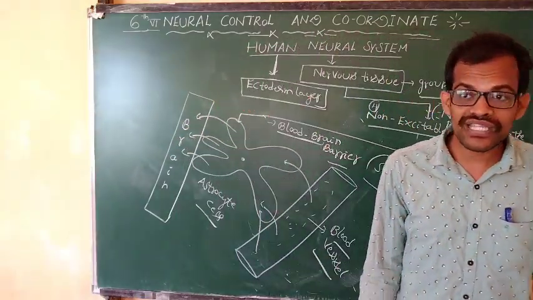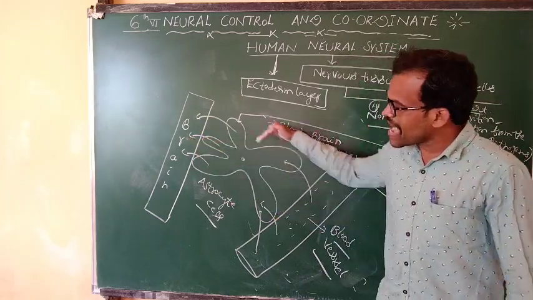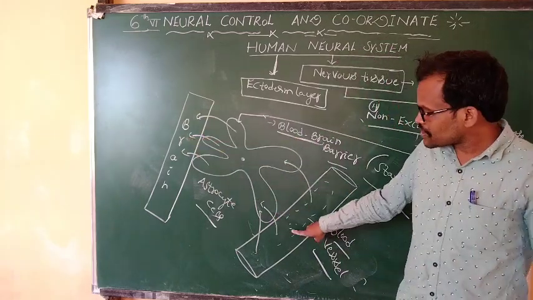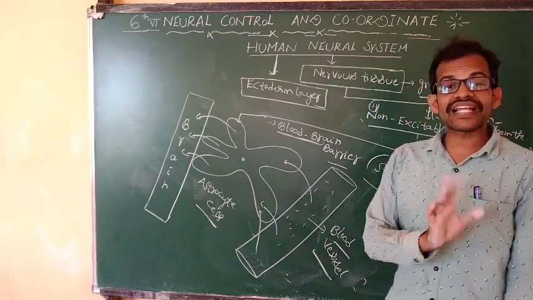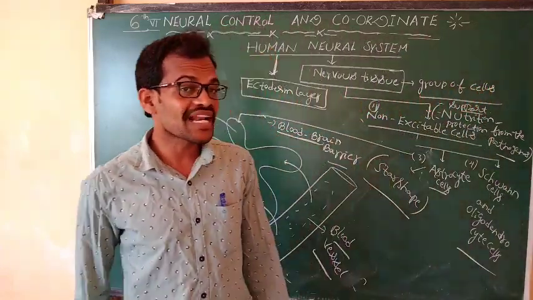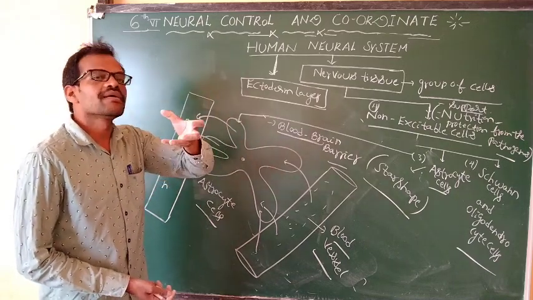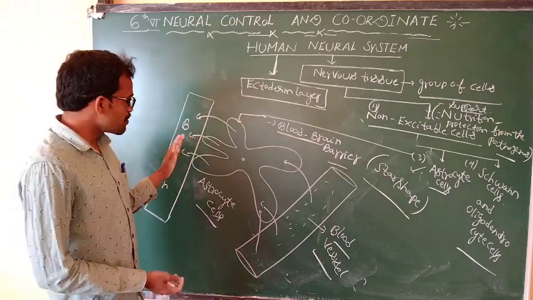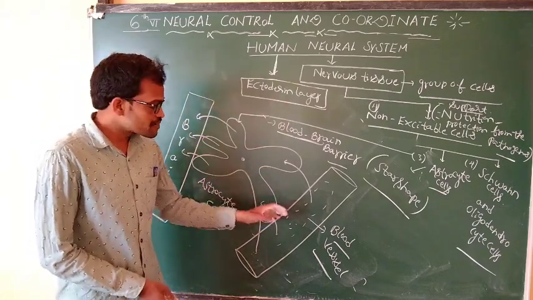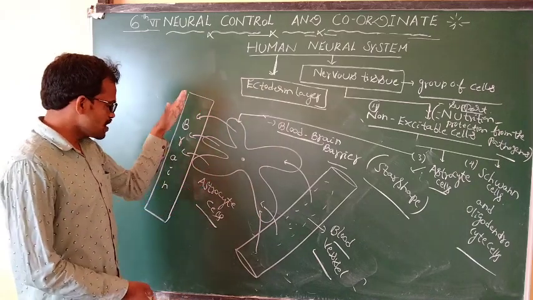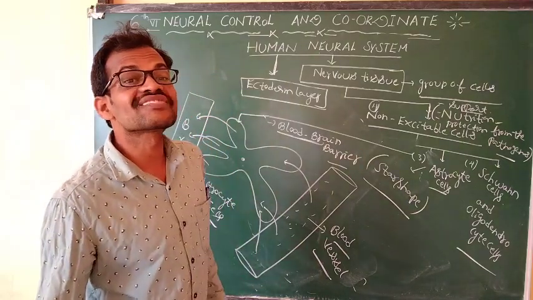Astrocyte cells act as a blood-brain barrier, an important barrier. They select molecules from the blood vessels through the astrocytes to the brain. They do not select non-useful materials or toxic materials. Only the materials that are helpful and advantageous for the brain are selected. This is how astrocyte cells act as a blood-brain barrier.